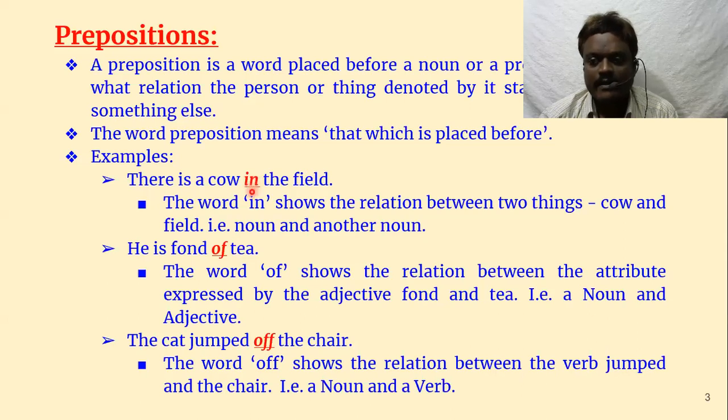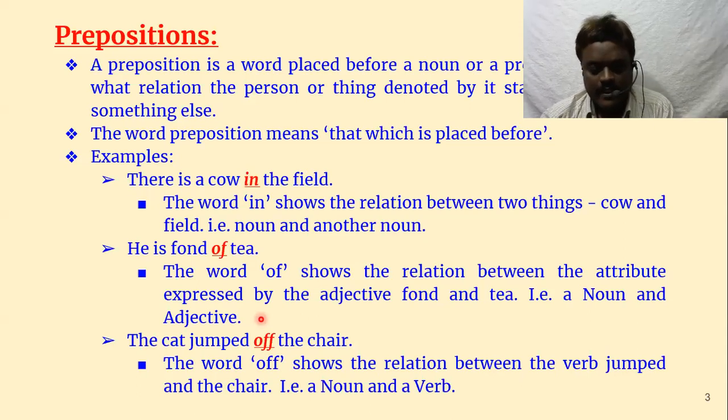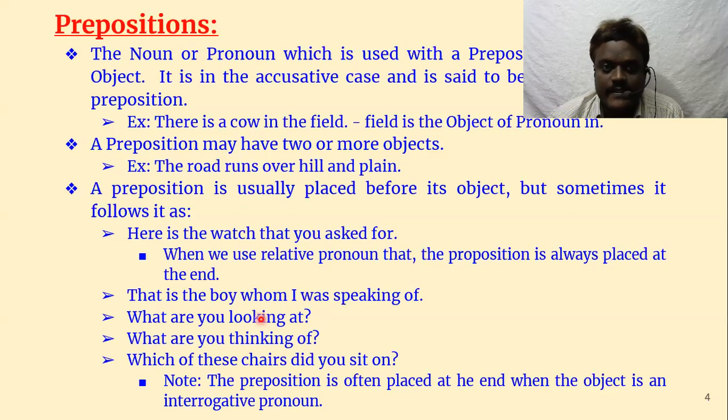Actually, suppose I bought a car. I bought a car. Car is the object of the verb. But here it is not a transitive verb. Here we have an intransitive verb. So where is the object? Cow is only the complement. So what is field? Field is the object of the preposition. In the same way, the chair is the object of off. So they are in the accusative. Usually we speak of accusative case where a transitive verb is there. Suppose I bought a car, car is in the accusative case.